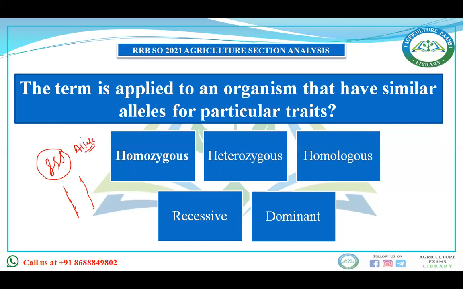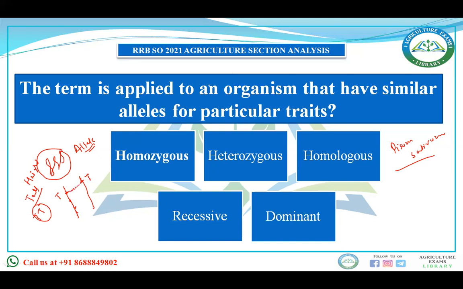What is known as allele? Suppose you are talking about the plant Pisum sativum, on which Mendel did the experiments. There, 7 contrasting traits or characters were taken. The alleles are located on the same locus of the homologous chromosome. Suppose we are talking about the height of the plant, and suppose it is tall, then you can take pure tall as capital T and capital T. Then these alleles are located on the same locus of the homologous chromosome.